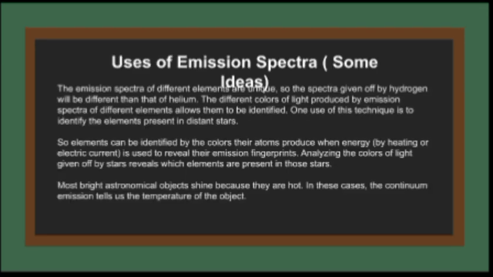Here you can see the uses of emission spectra. We all know emission spectra of different elements are unique. If you take the emission spectra of hydrogen, it is perfectly different from that of helium. The different colors of light produced by emission spectra of different elements allow us to identify them. So we can use this technique to identify the elements present in the stars.